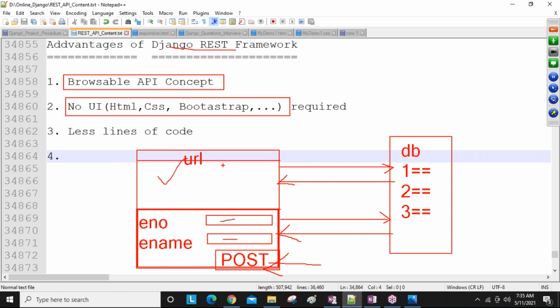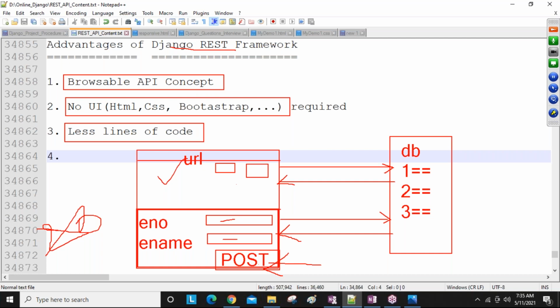So in this screen only, guys, the get button, delete button, update button, all buttons we are getting. Whatever button you click, that operation is going to be performed. Now you are not writing this entire HTML code. To create, 20 lines of code were required, guys. So you are not writing HTML, which means no need of writing these 20 lines. For update also 20 lines, for delete also 20 lines. These are all not required. Then obviously fewer lines of code are required. All the HTML code you are not writing means obviously coding lines are reduced, guys.